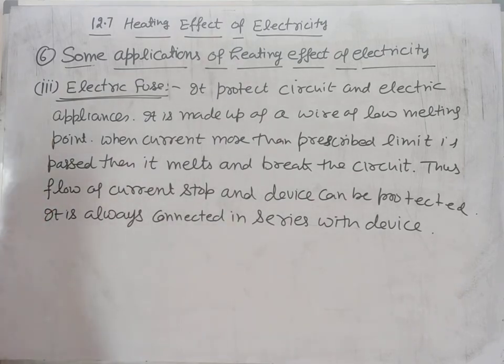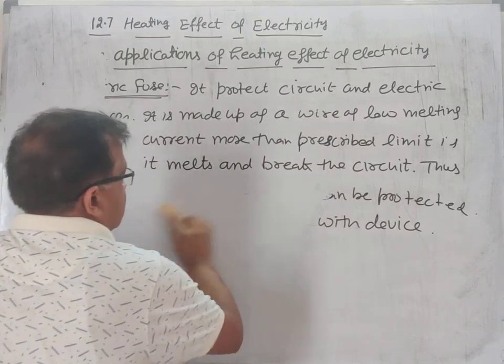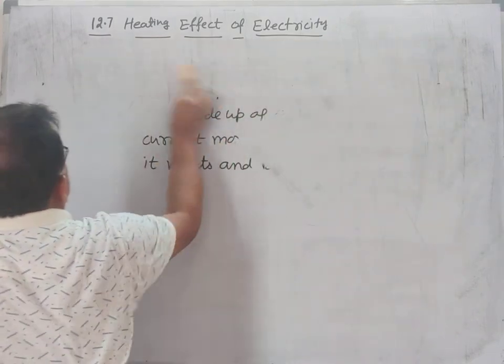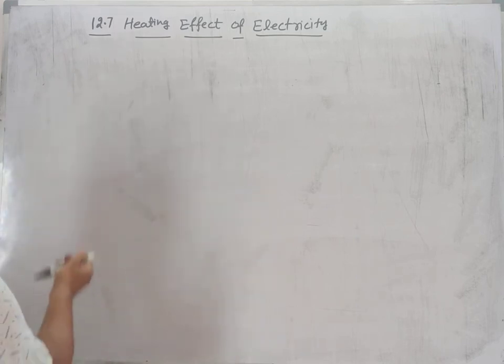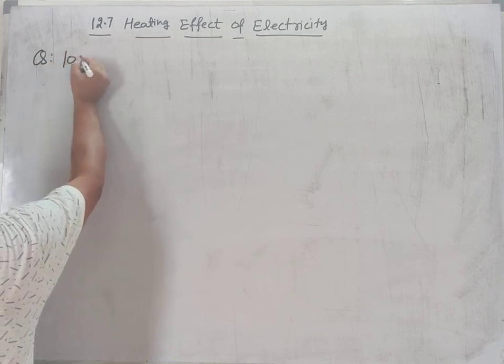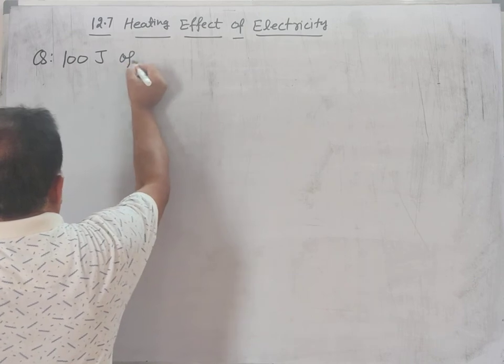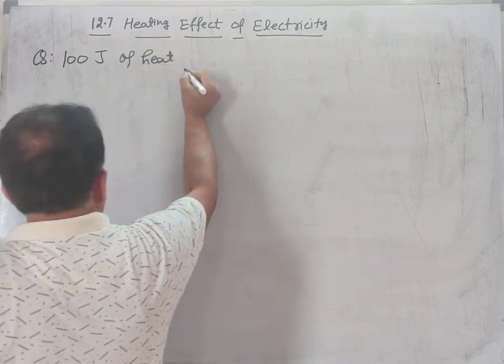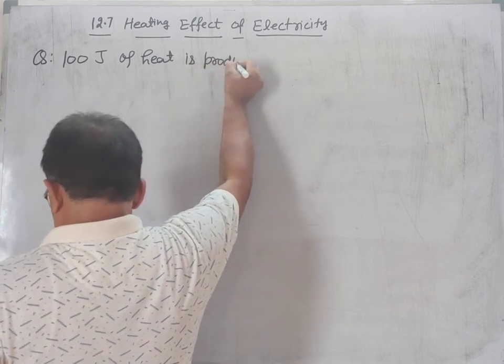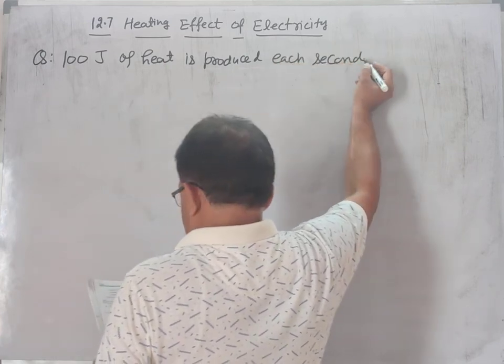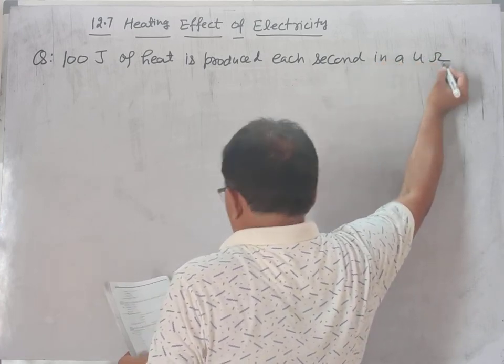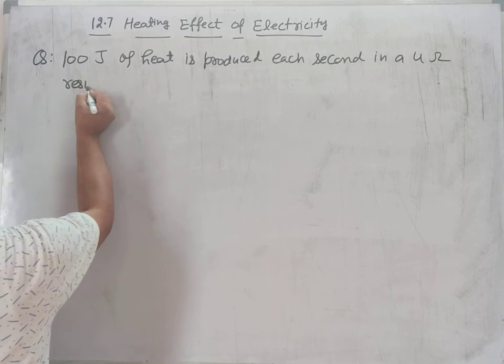Then we shall solve a numerical. The numerical is: 100 joule of heat is produced each second in a 4 ohm resistance.